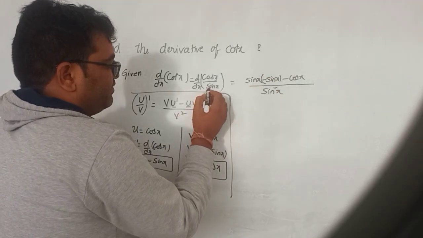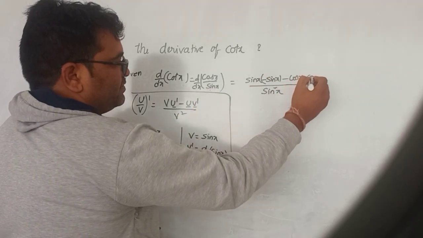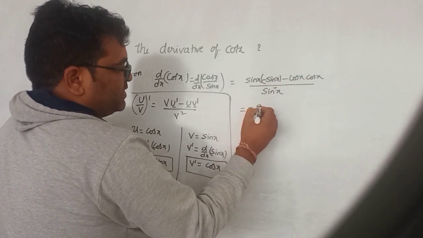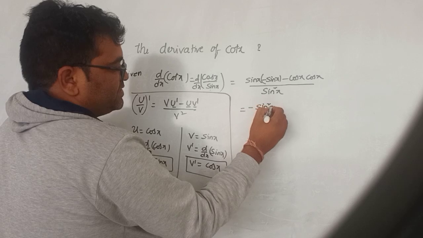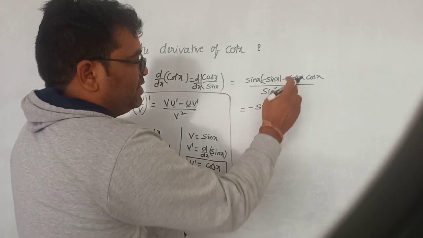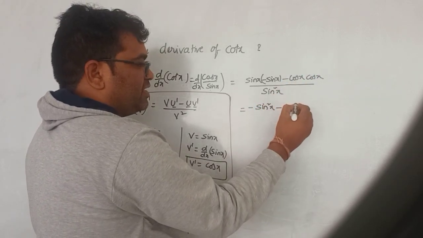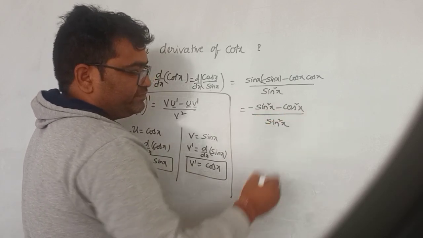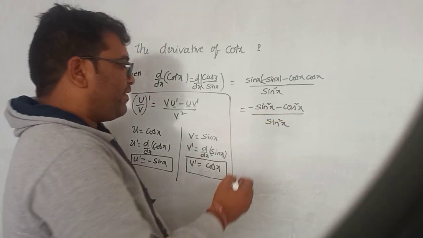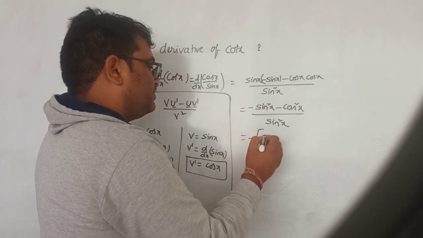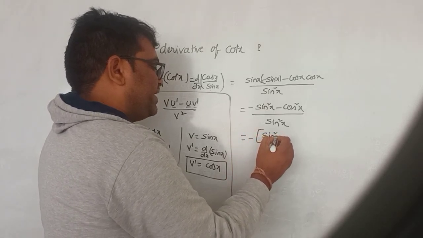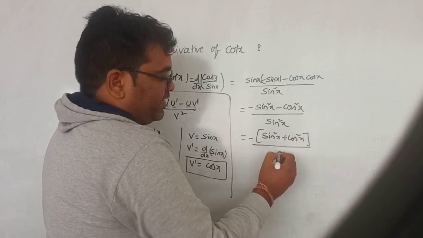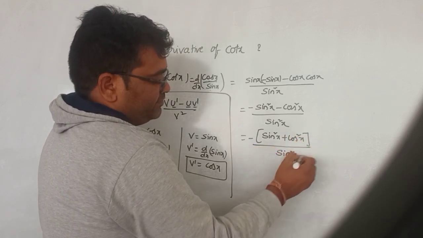And v dash is there, v dash we got is cos x. So here plus into minus minus, sin x into sin x is sin square x, minus cos x into cos x is cos square x, divided by sin square x. So here if you take minus as common, we get sin square x plus cos square x divided by sin square x.